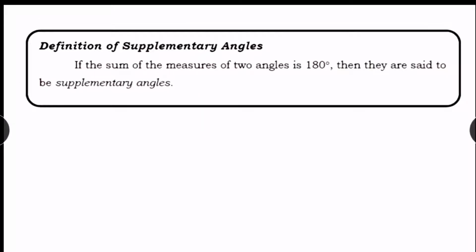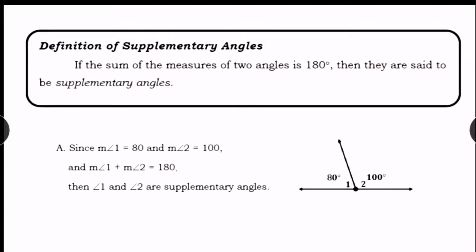Definition of supplementary angles. If the sum of the measures of two angles is 180 degrees, then they are said to be supplementary angles. For example, we have here angle 1 measures 80 degrees and angle 2 measures 100 degrees. If you are going to add angle 1 and angle 2, 80 degrees plus 100 is equal to 180, then we can say that angle 1 and angle 2 are supplementary angles.